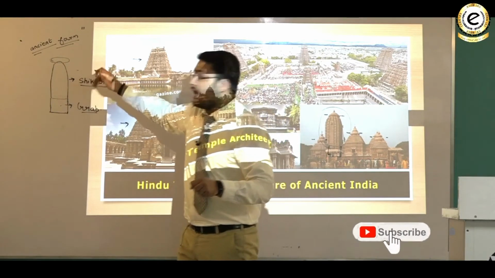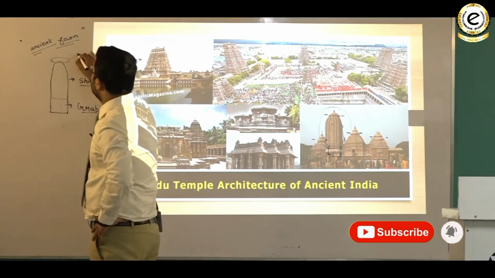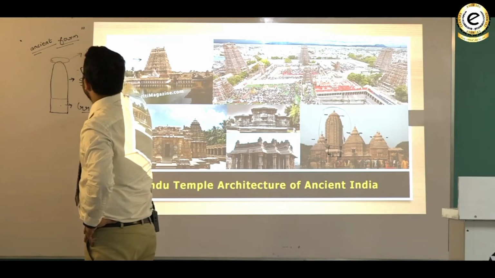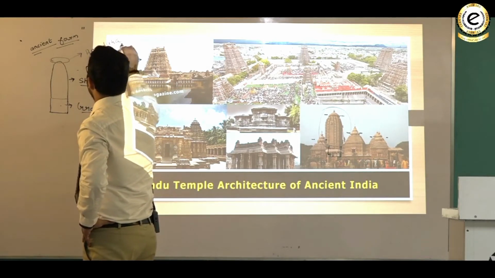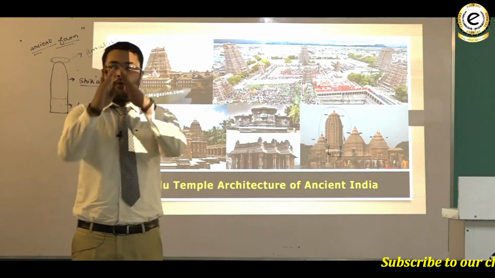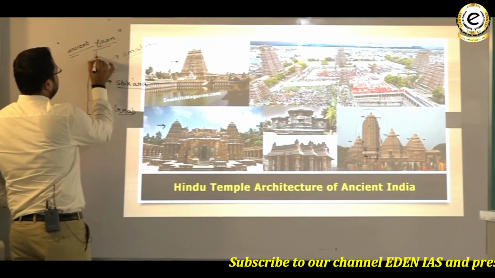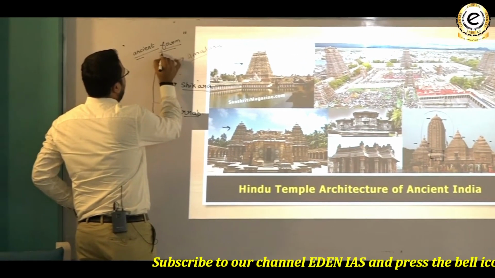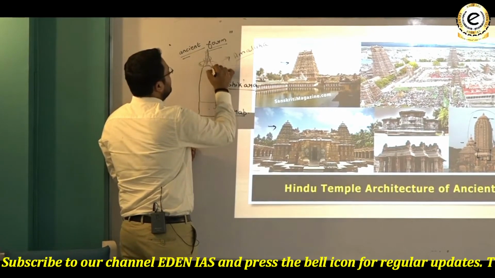Above the Shikara there will be a top disc-like structure, and this disc-like structure was called Amalaka. And above Amalaka there will be the top of the temple. This top of the temple which is situated above the Amalaka, it can be like this also.